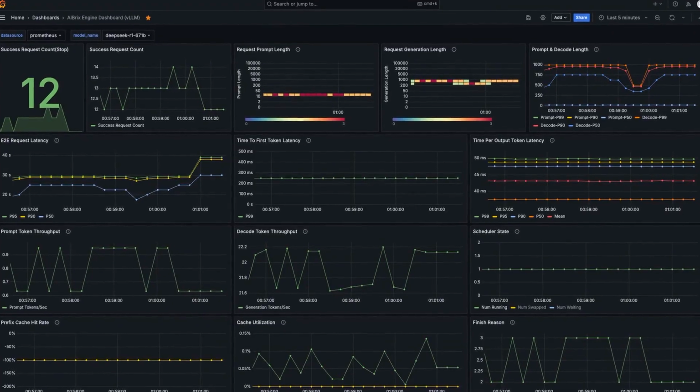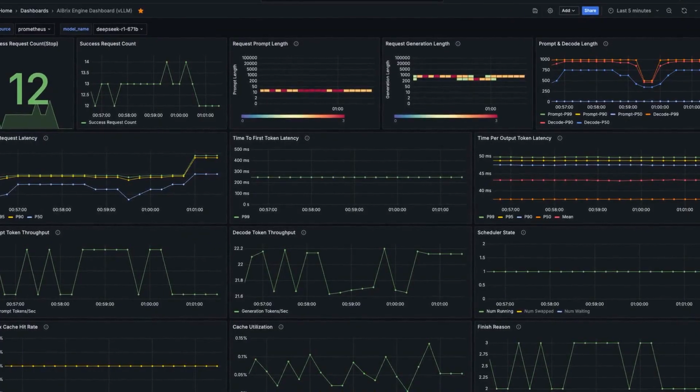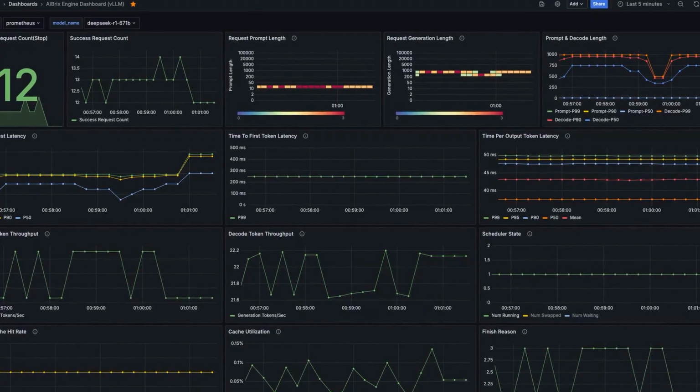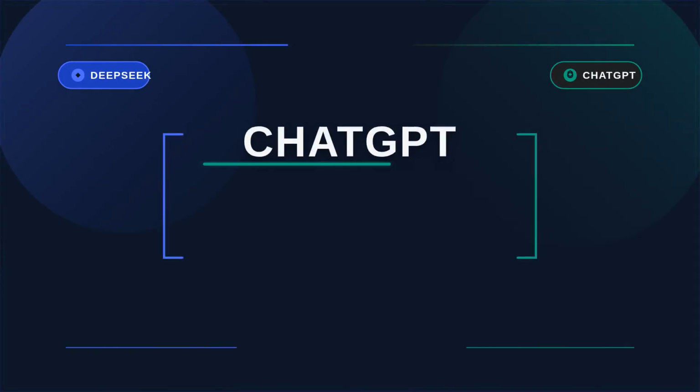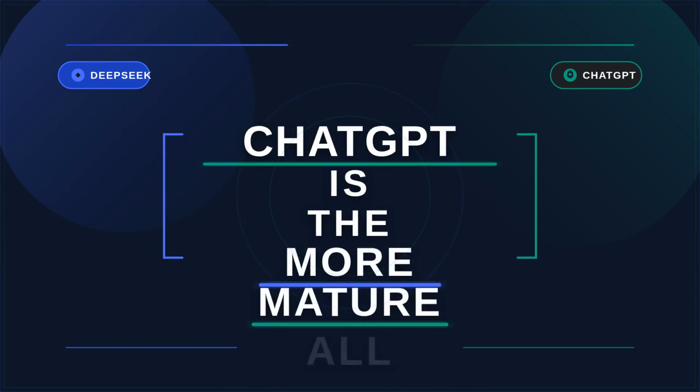DeepSeek is a free AI assistant plus a low-cost API platform that helps with writing, reading, summarizing, translation, and reasoning. ChatGPT is the more mature all-in-one assistant for research, drafting, editing, file analysis, and organizing bigger writing projects.